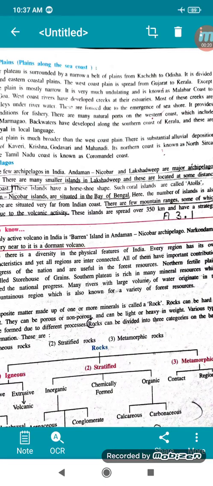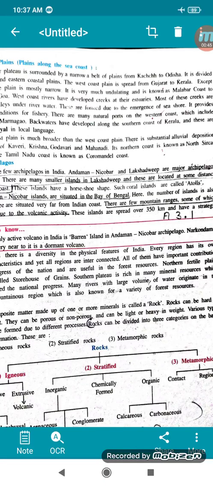Coastal plains. You have to open your books. You have to read the lesson nicely, and keep your finger where I am reading and explaining. Page 109. Now, coastal plains: plains along the sea coast. See, Daman is a coastal plain, right? Daman comes in the coastal plain, because they are the plains along the sea coast, यानी जो समुंदर का किनारा है उसके पास के जो plains हैं, उसको coastal plains कहते हैं.